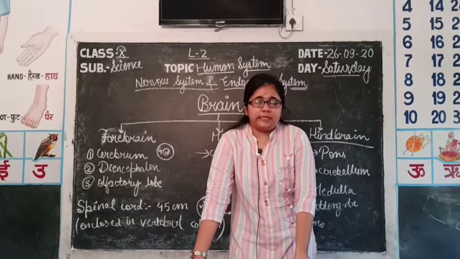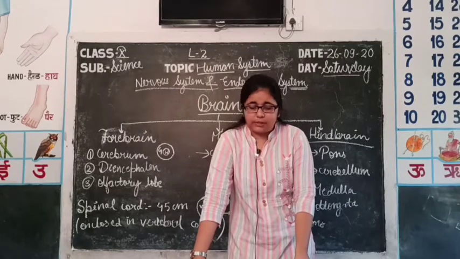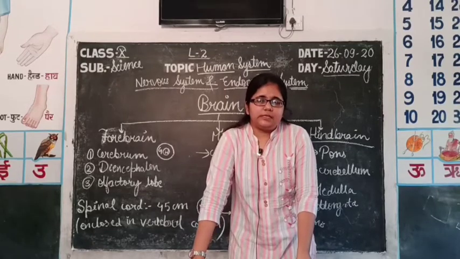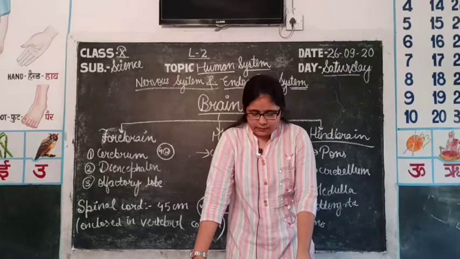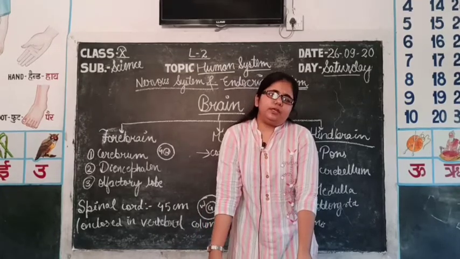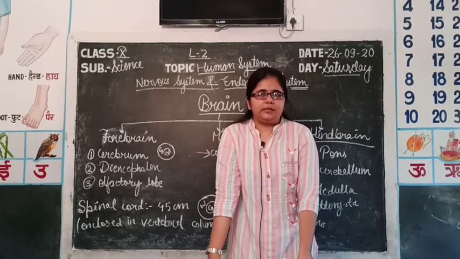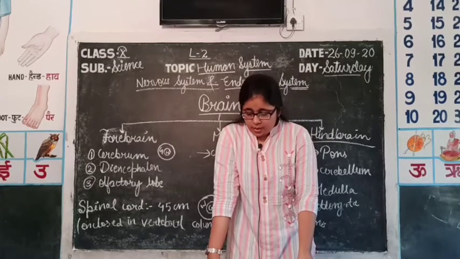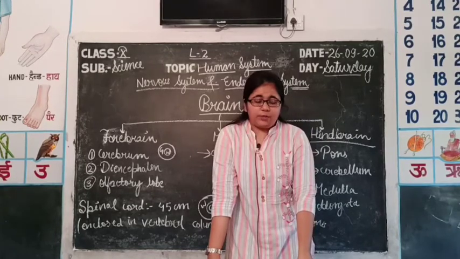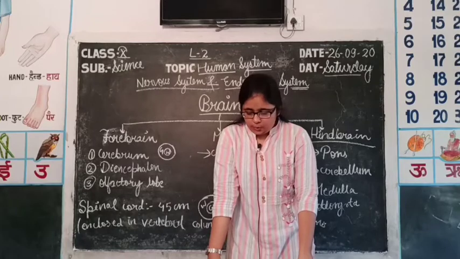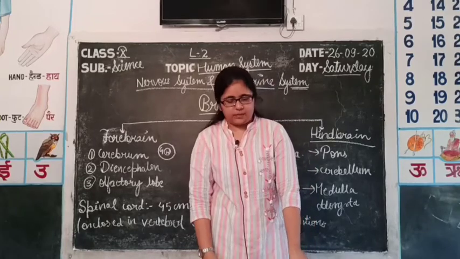First one, sensory nerves, second, motor nerves. Sensory nerves sense the external stimuli and send these stimuli to the CNS, and motor nerves transfer stimulus from CNS to corresponding organs.